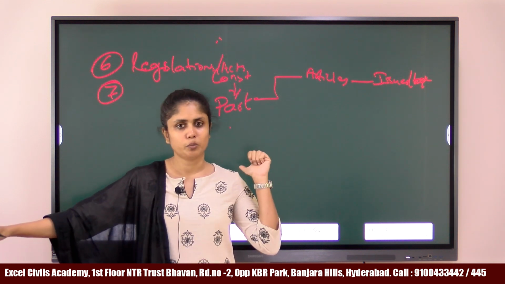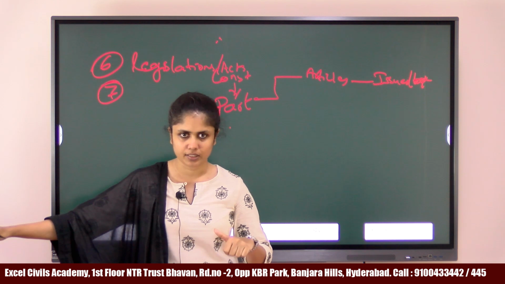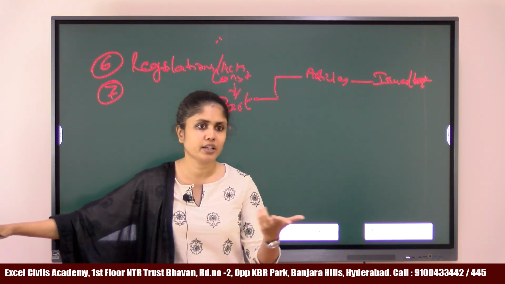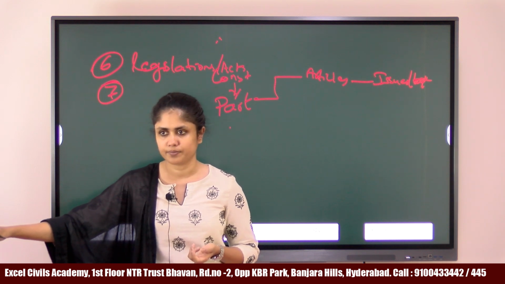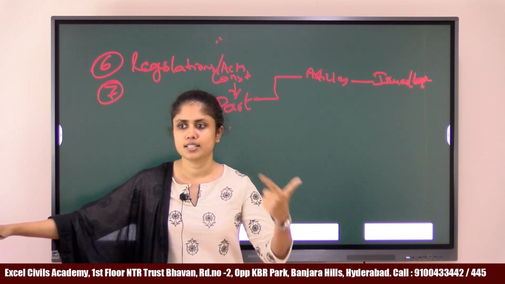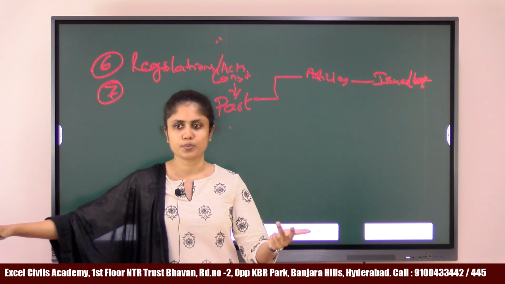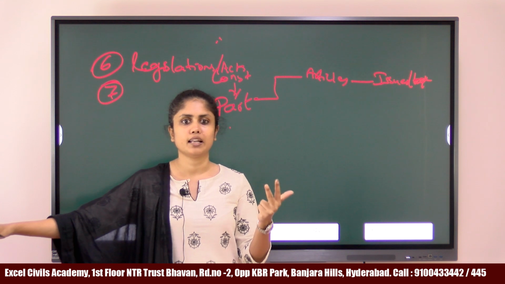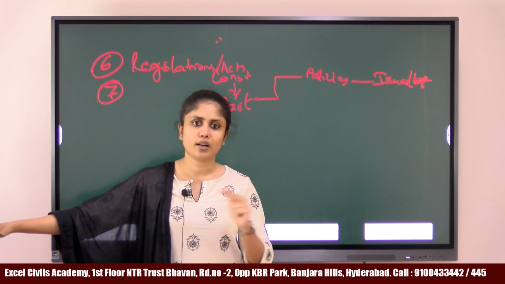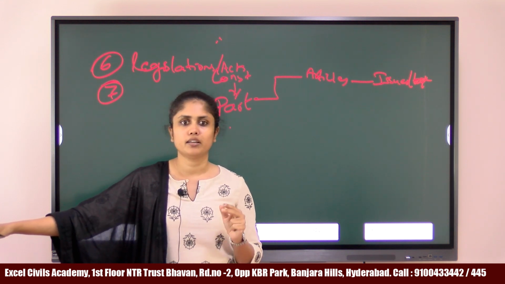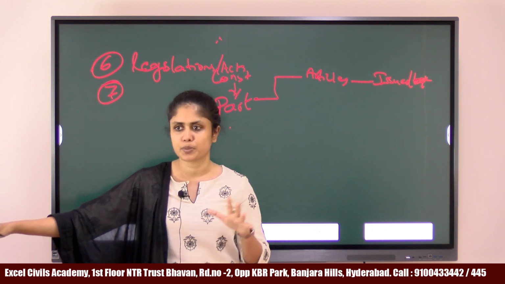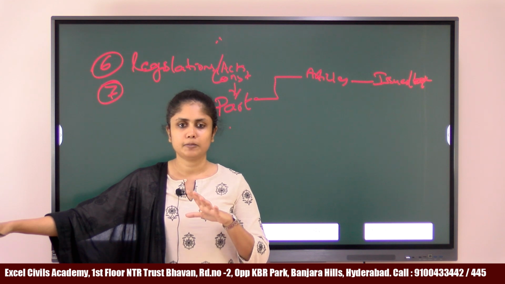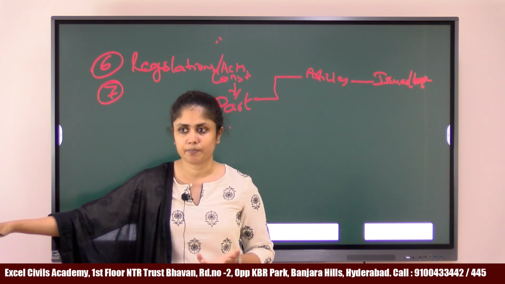Understood so far? So, the most important source for polity is Lakshmikant, which will be covered in the class, and also the analysis part and various important recommendations which will be told to you in the class, right? So, Indian polity by Lakshmikant, second is your class notes, third is your newspapers. Newspapers are for covering current issues. Don't simply rely only on compilations. There are a lot of compilations in the market, but compilations do not give you a perspective, they don't give you a full picture. You will not be able to answer every question in your mains exam, right?